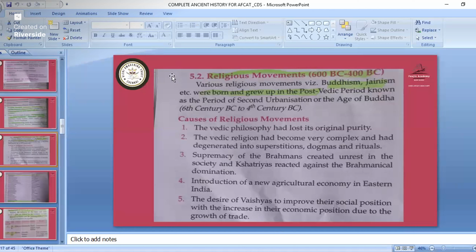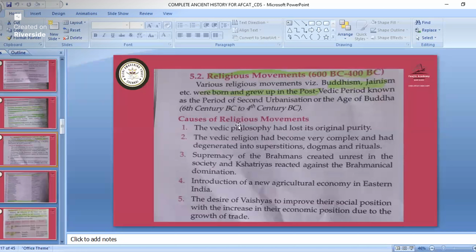Now we will come to the religious movements during ancient India. The religious movements were from 600 BC to 400 BC. In these religious movements, Buddhism and Jainism were born and grew up in the post-Vedic period, known as the period of second urbanization or the age of Buddha, 6th century to 4th century BC.